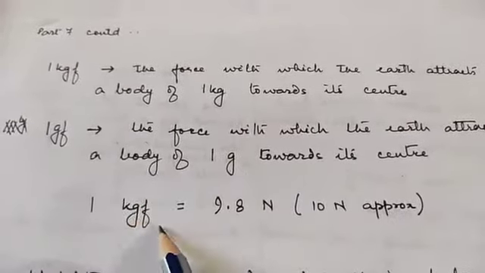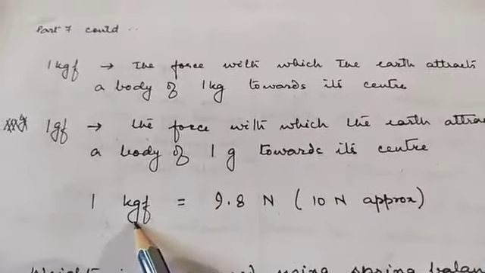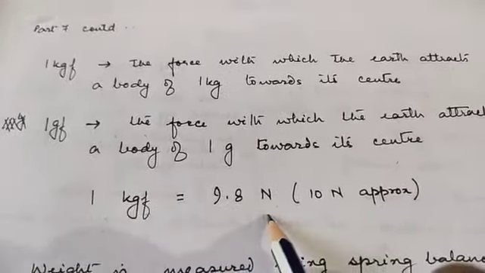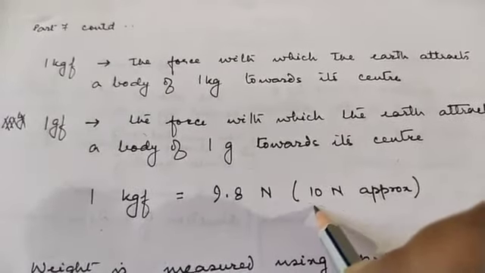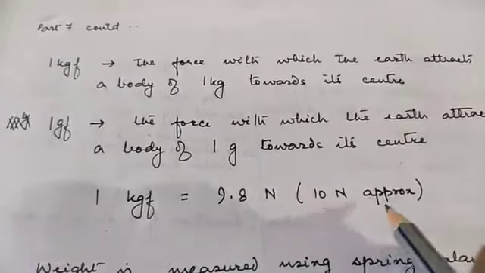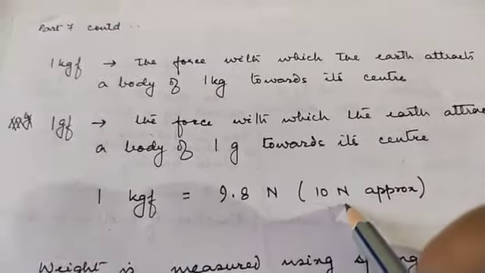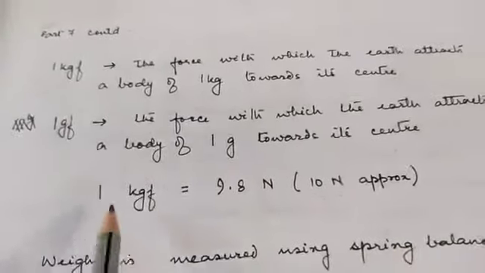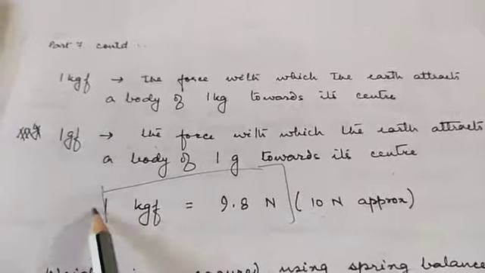Now, what is the relation between kgf and Newton? 1 kgf, 1 kg force, is equal to 9.8 Newton. That is 10 Newton approximately. When we do calculations, we can take 10 Newtons, because 9.8 is approximately 10, to make calculations easier. Clear? 1 kg force is 9.8 Newton. This you are going to remember.